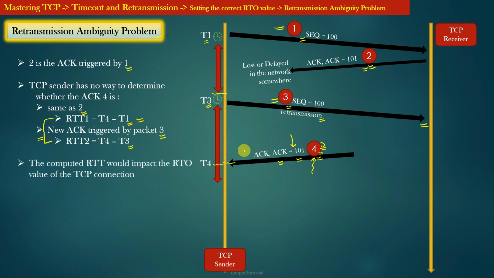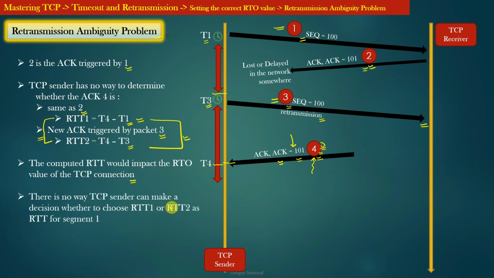The computed RTT would impact the RTO value of the TCP connection. But the great question here is which formula between these two should the TCP sender use? There is no way for the TCP sender to decide whether to choose RTT1 or RTT2.